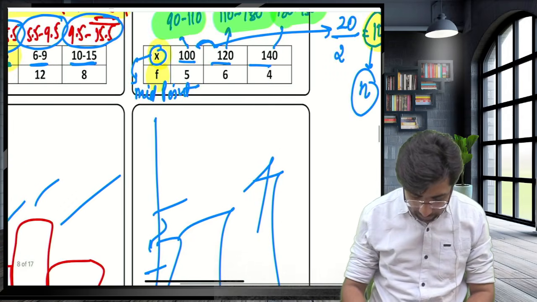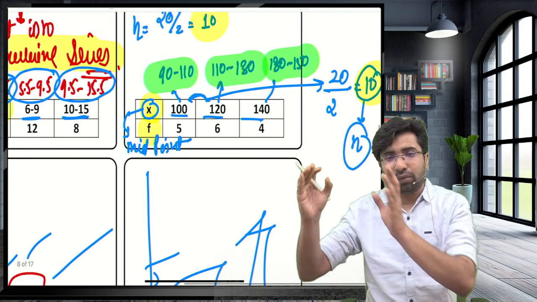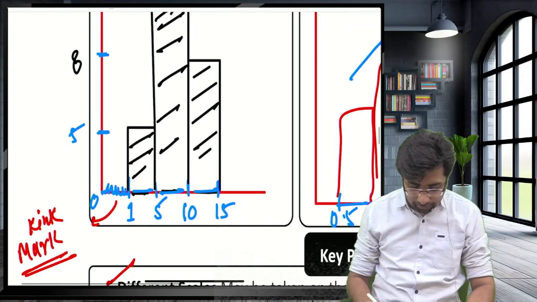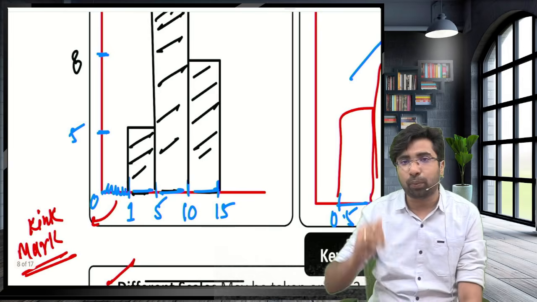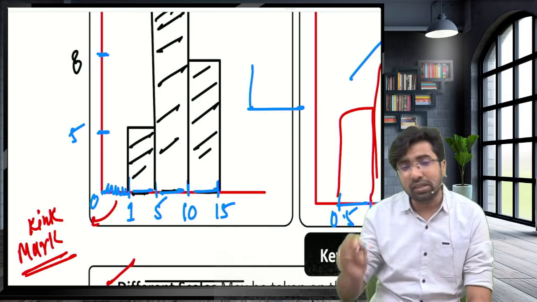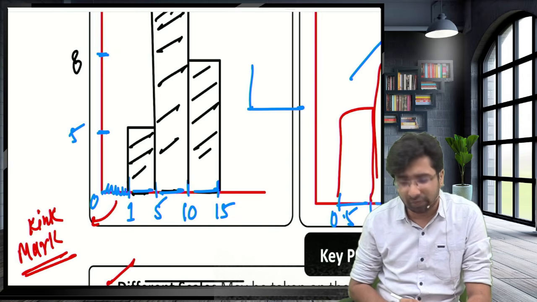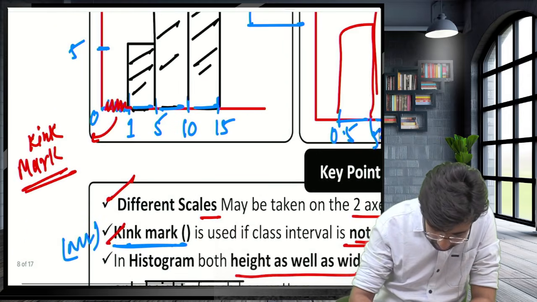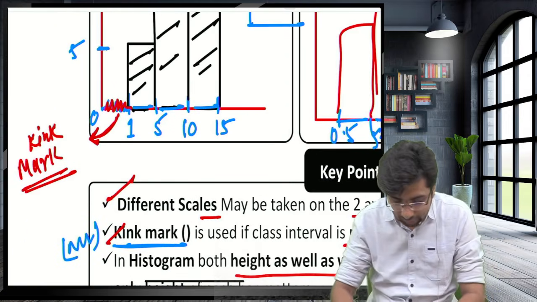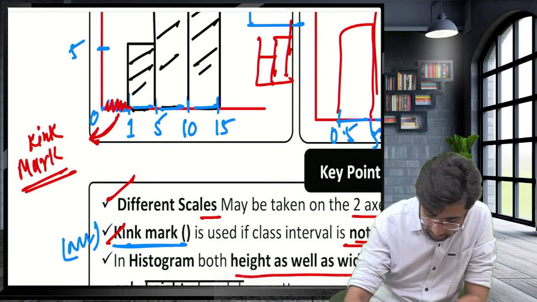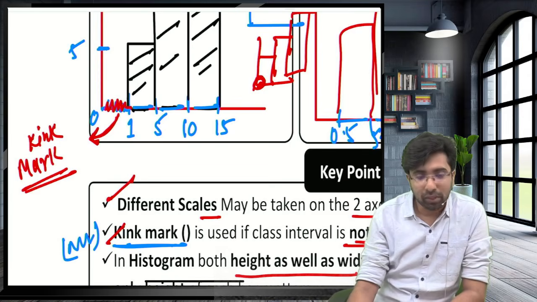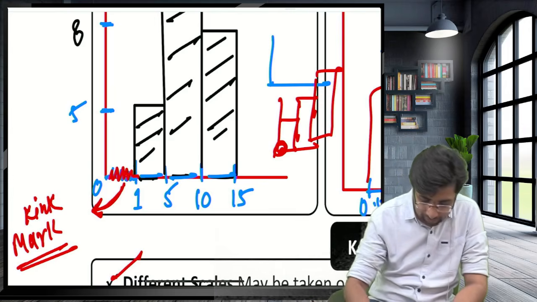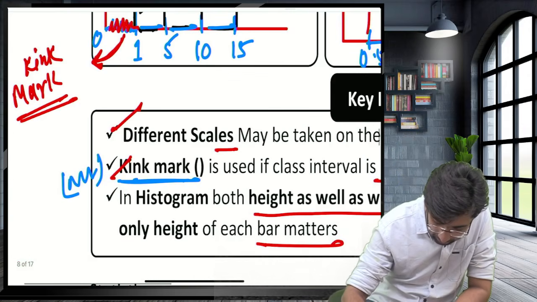So we'll draw 90 to 110, 110 to 130, 130 to 150 with their frequencies, and you can draw the histogram. Guys, what is the point to remember here? If the histogram does not start with 0, usually we draw like this, but in the case of a histogram that doesn't start with 0, we have to put a mark like this, and this is known as a kink mark. If the histogram starts with 0, 0 to 10, 10 to 20, 20 to 40, no kink mark is required. But since my class interval starts from 1 to 5 and does not start at the origin, we draw a kink mark.